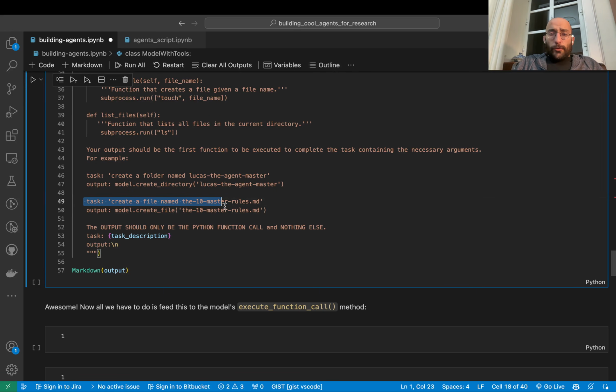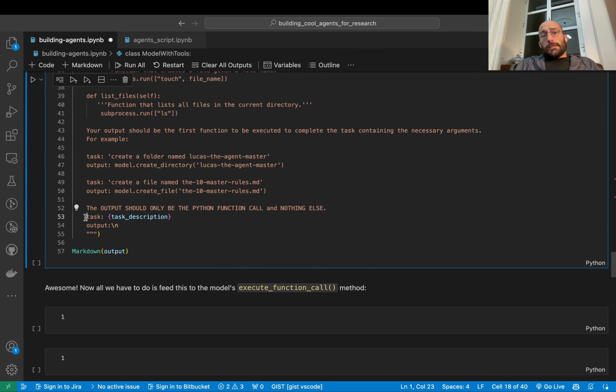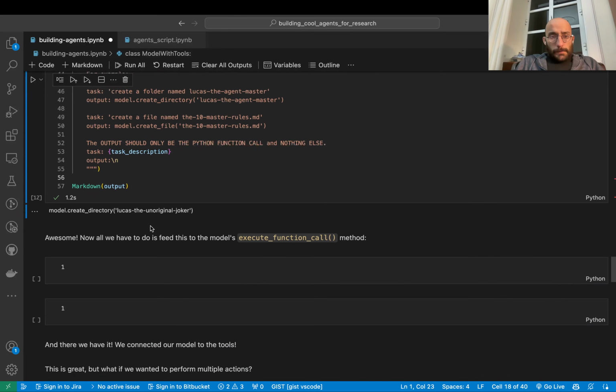And I give some examples. So I'm doing a little bit of something called few-shot learning. Few-shot learning is nothing more than giving the model examples of input and output pairs so that the model learns how the user wants the output structured, okay? And then at the end, I say the output should only be the Python function call and nothing else. And then I give the task and I ask the model. So this is called priming. I'm priming the model to give the output just as I want it by giving the output, the column, and skipping a line. And now if I call this, there we go.